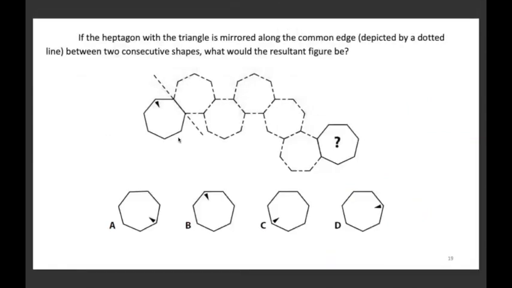If the heptagon with the triangle is mirrored along the common edge between the two consecutive shapes, which would the resultant figure be? We are mirroring this heptagon along the common edges that are being found here. We have to identify which figure will come here. This is how the whole mirroring will happen. So the correct answer would be option A. The orientation may be slightly different because the triangles are roughly placed. But when you look at the position of the triangle, that is correct. So A is correct here. Okay. We'll move to the next one.